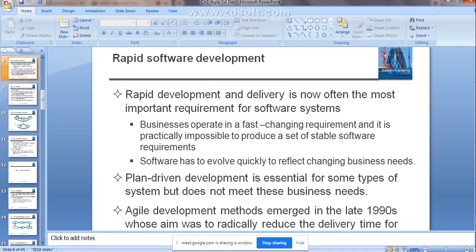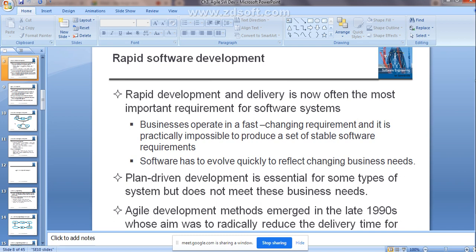That means you do the planning in advance. Whenever you understand the requirements very well, only then can you plan how your software needs to work. Yes or no? That is the case in plan driven development.